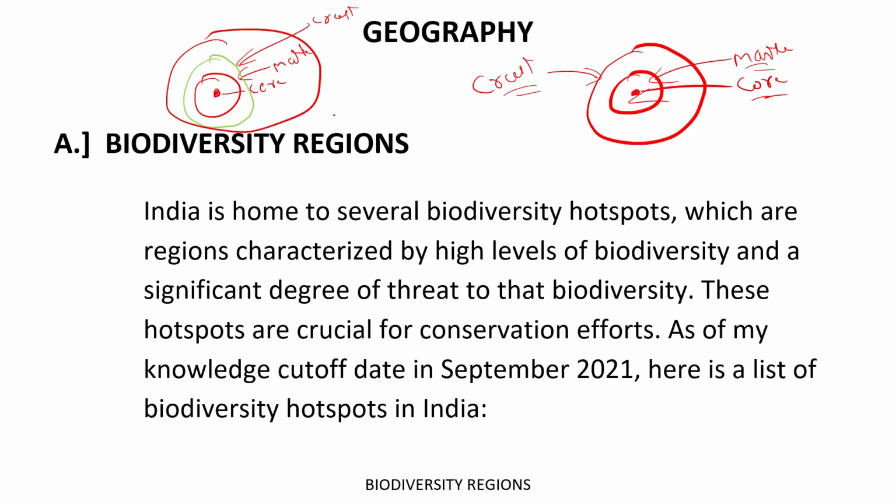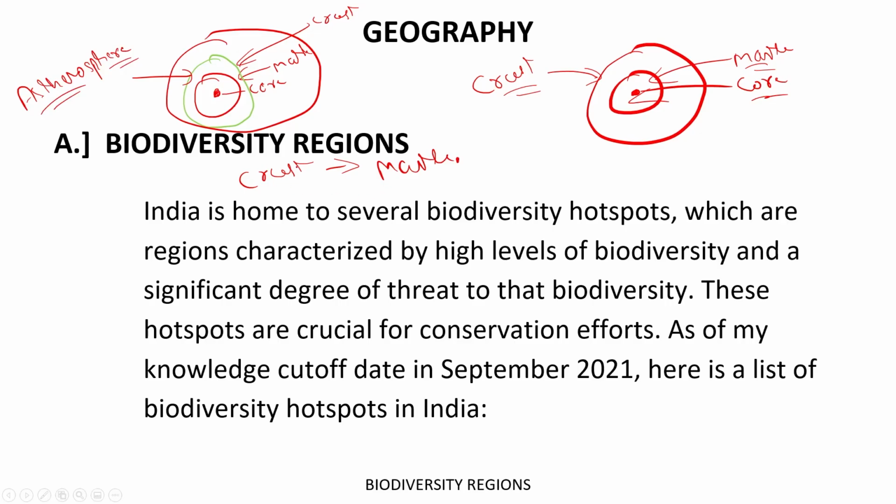So the question is, what is the name of this layer which lies exactly between the crust and the mantle? Basically, this layer is known as the asthenosphere.